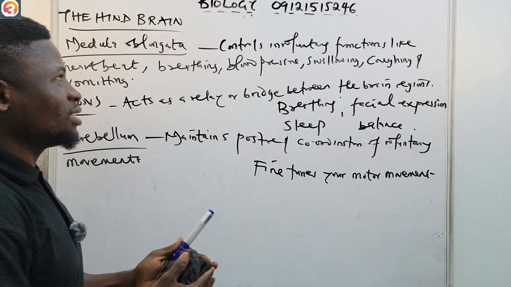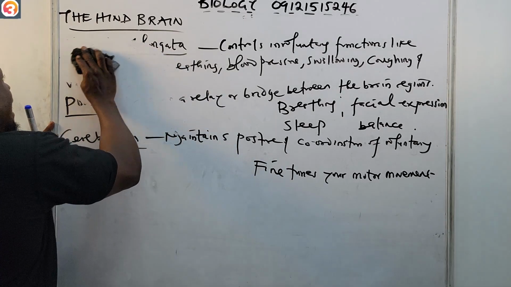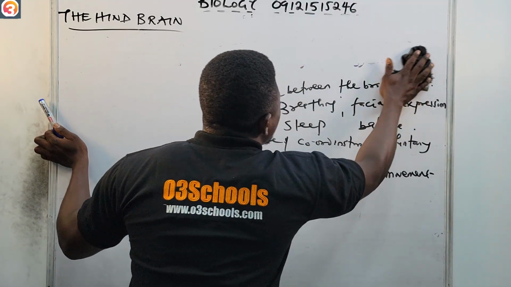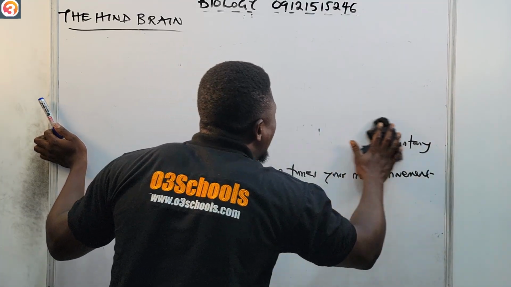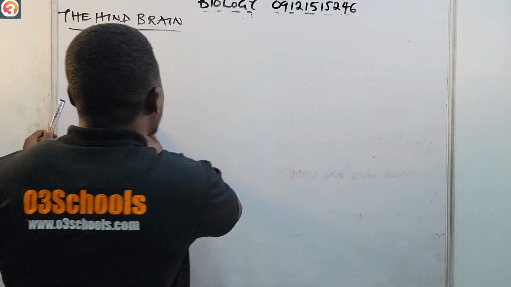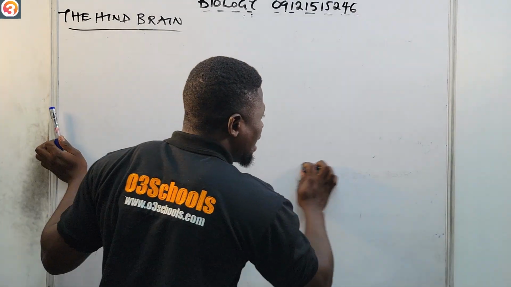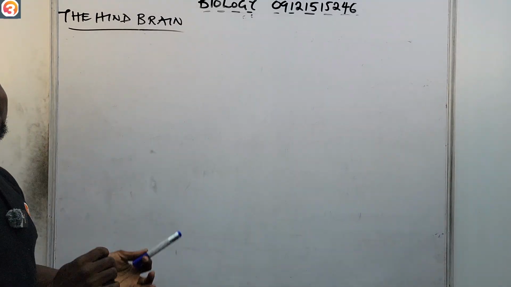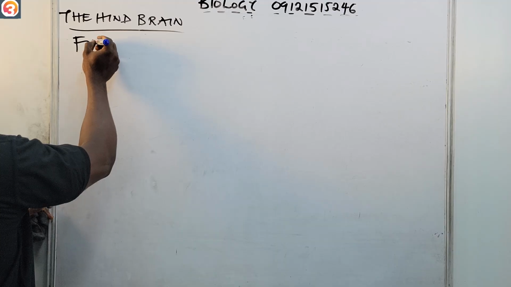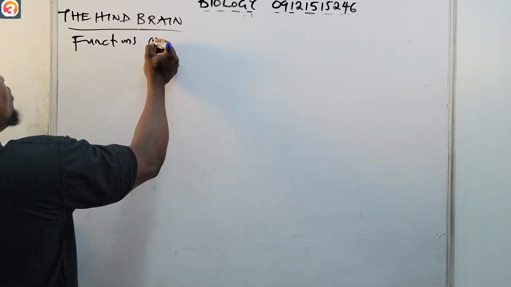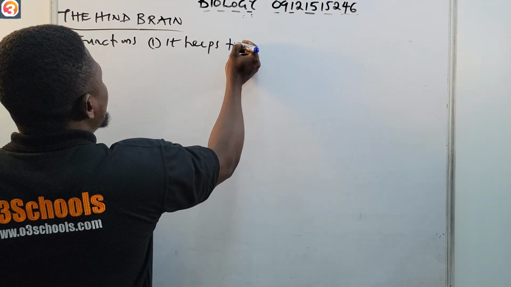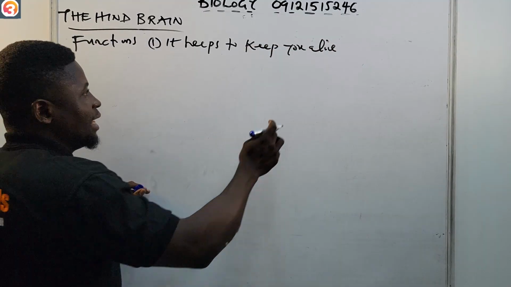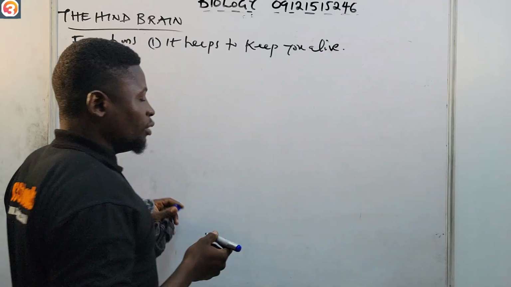So now, in general, let us see the functions of the hindbrain. Number one, one of the major functions you should never forget in your life is that it helps to keep you alive by regulating several basic involuntary functions like breathing. So, function number one, it helps to keep you alive.